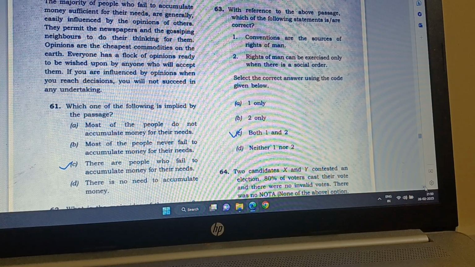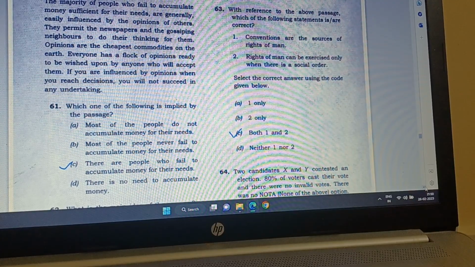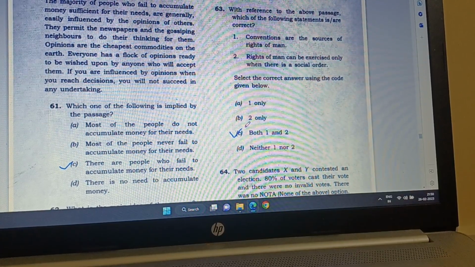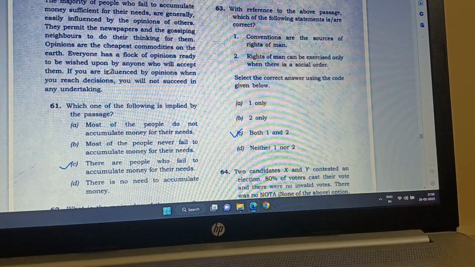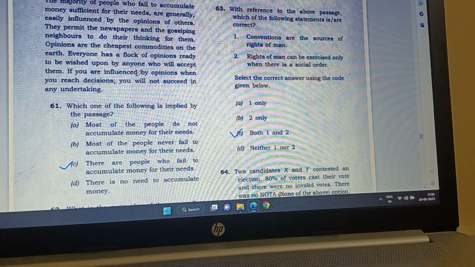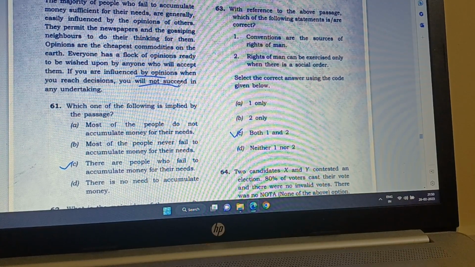Opinions are the cheapest commodities on the earth. Everyone has a flock of opinions ready to be foisted upon anyone who will accept them. If you are influenced by opinions when you reach decisions, you will not succeed in any undertaking. So it means you shouldn't be influenced by the opinions of others. That is what he means. If you are influenced by the opinions of others, you will not succeed in any undertaking.